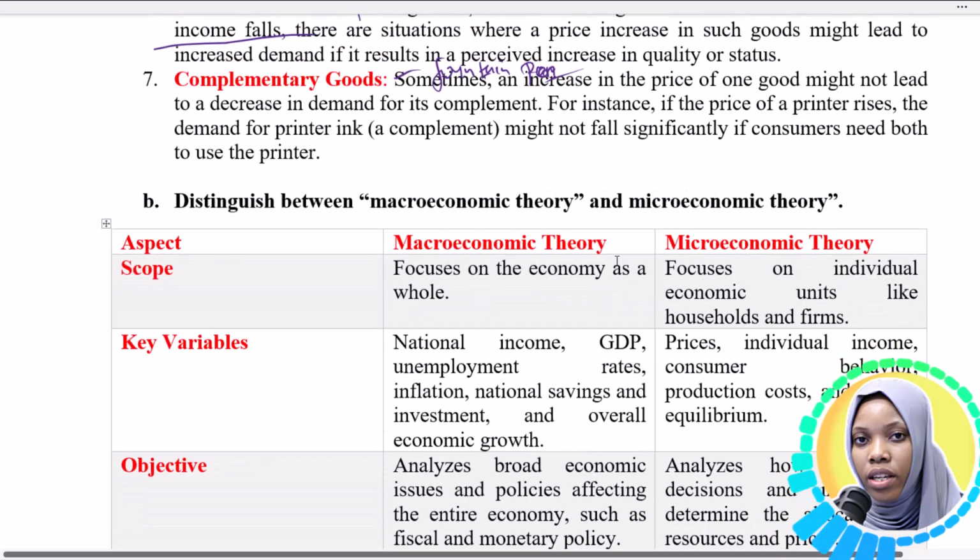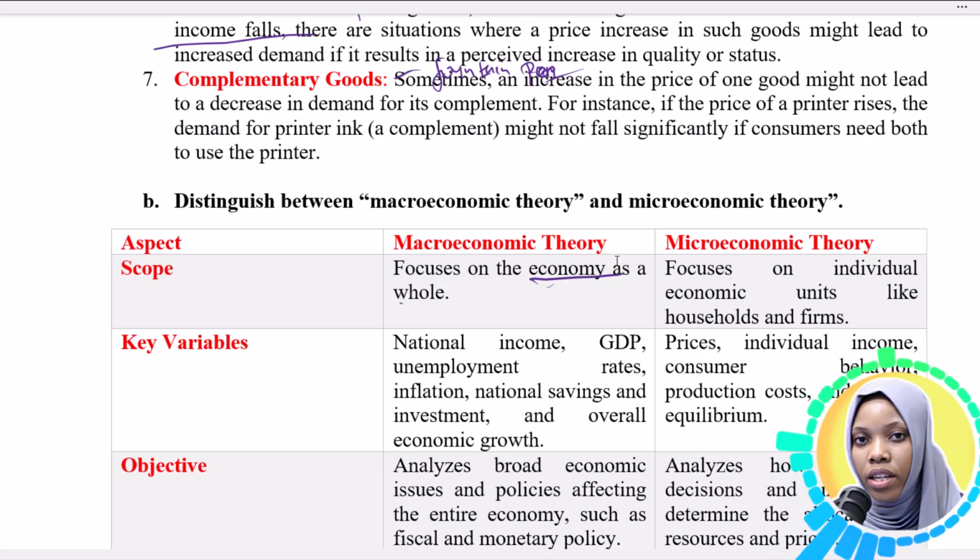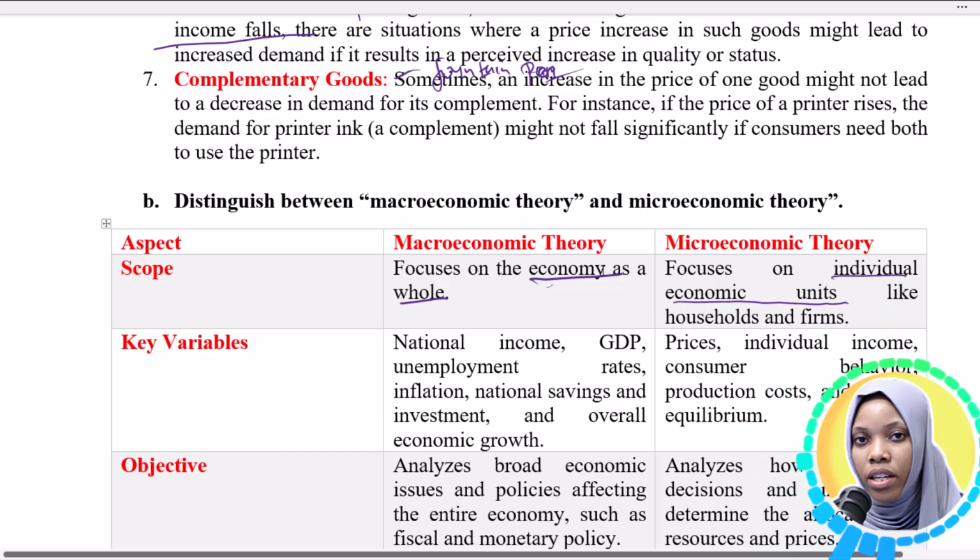So the first difference is in the scope, and the macroeconomic theory focuses on the economy as a whole, whereas microeconomic focuses on individual economic units like the household and the farms.